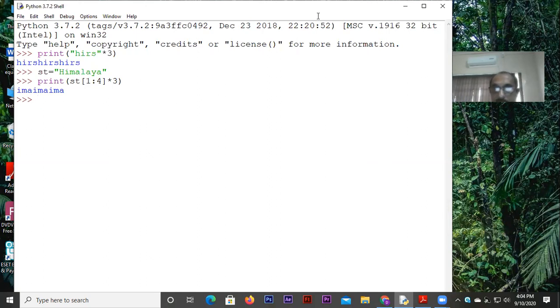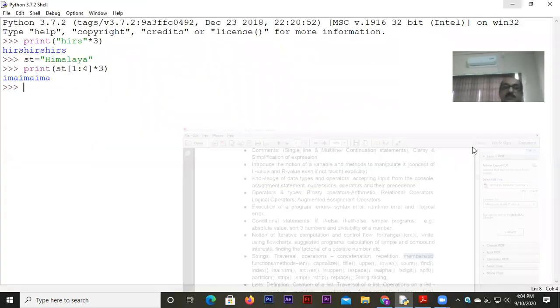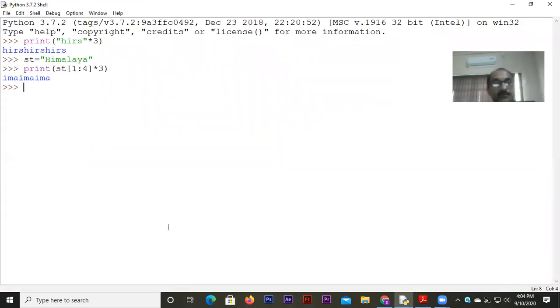Now we will go back to the syllabus. The second item that we get to see here is membership. As I was telling you, membership is also a kind of operator, a group of operators which checks if something is a member. Like you have used, but I probably did not tell you that it is called a membership operator. Sorry, not is, you have used in. In, not in, these two operators you have used.